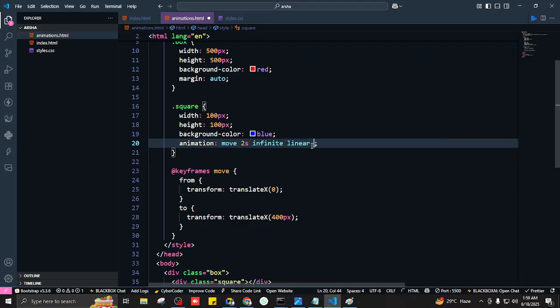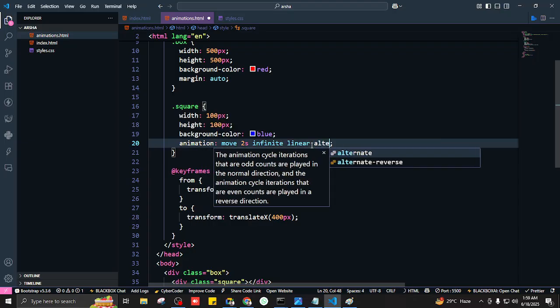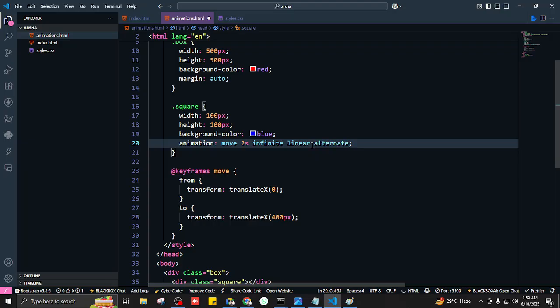At the end we can just put alternate. This would mean that where the animation finishes, start from there, do not snap back. The moment it finishes, start from that point. So if I were to save it,